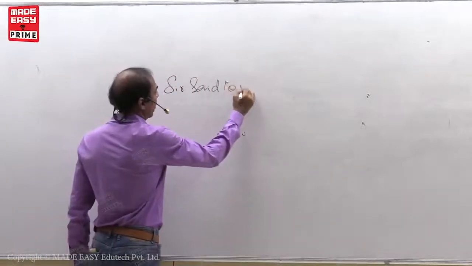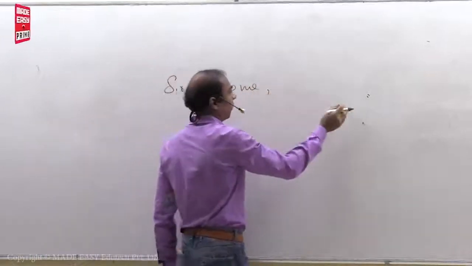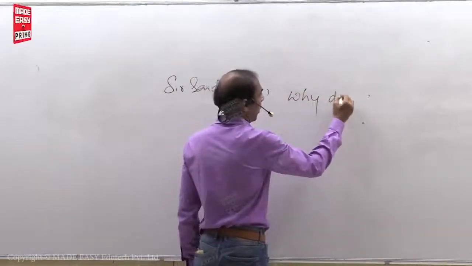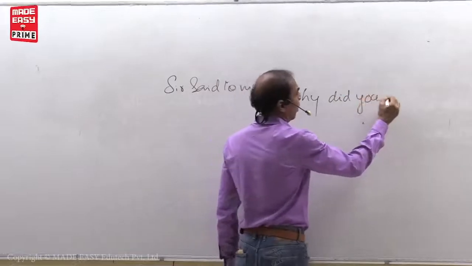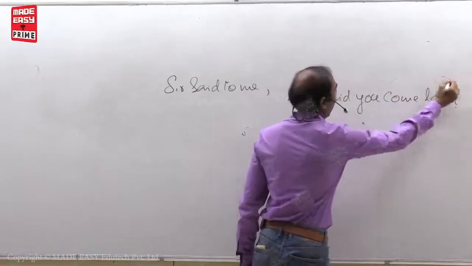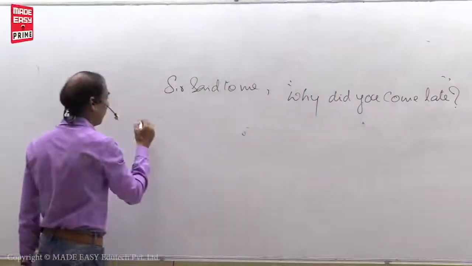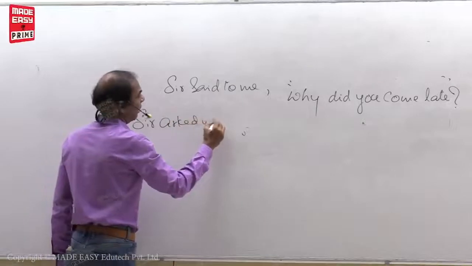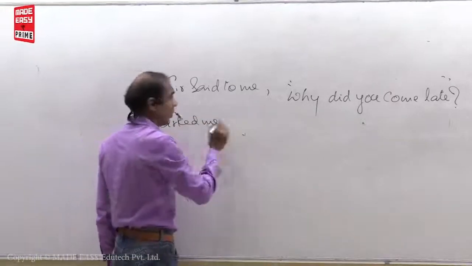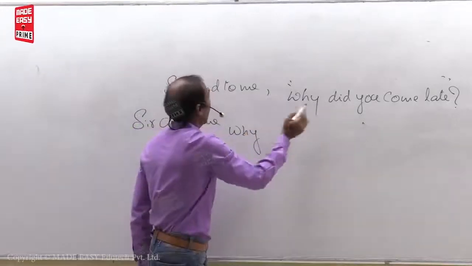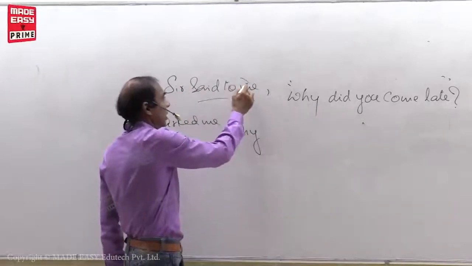Sir said to me, why did you come late? Sir asked me. Okay? The same question word comes as a link word. Why. "You" changes as the reporting verb object, me.